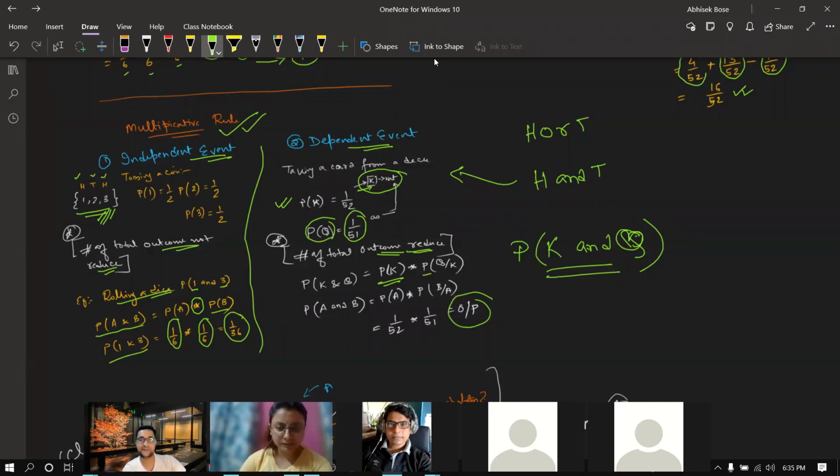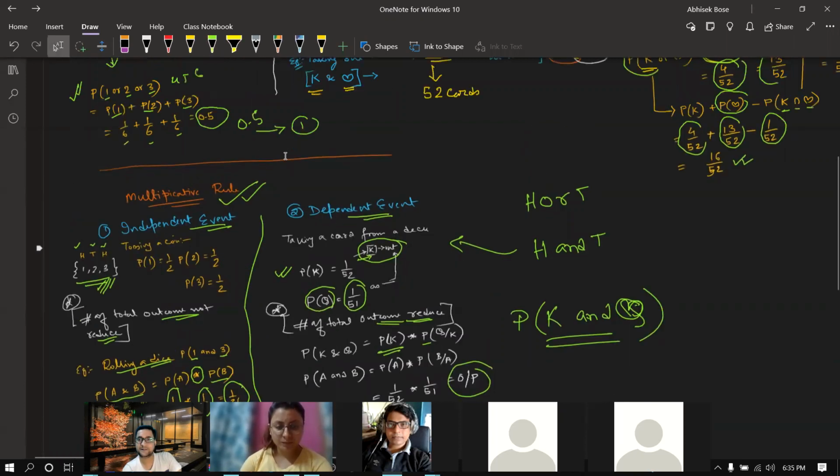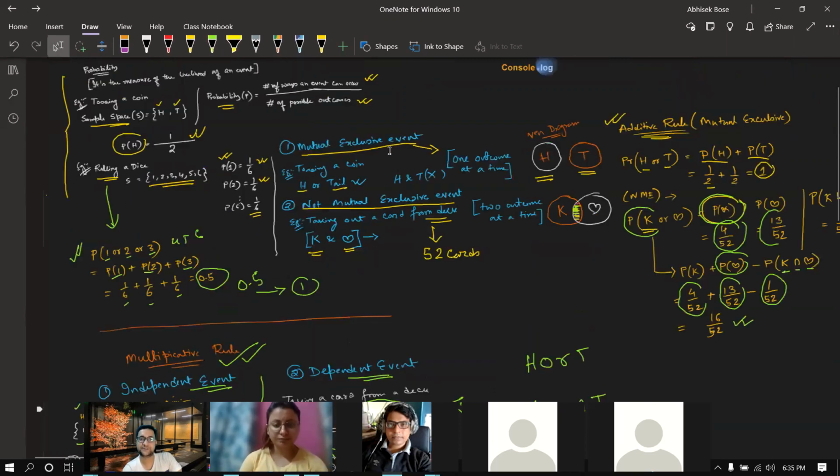So what are those things we learned? We learned first the mutually exclusive event. That formula is this one, correct? P(A) plus P(B), which means probability of A plus probability of B. For a non-mutually exclusive event, it is probability of A plus probability of B minus probability of A intersection B. So these two formulas we learned.